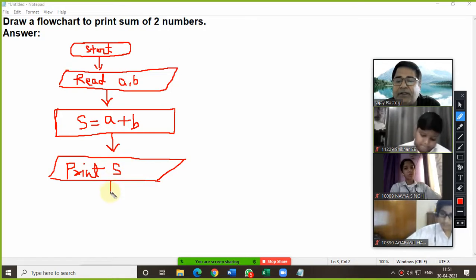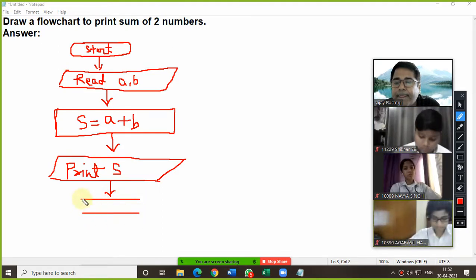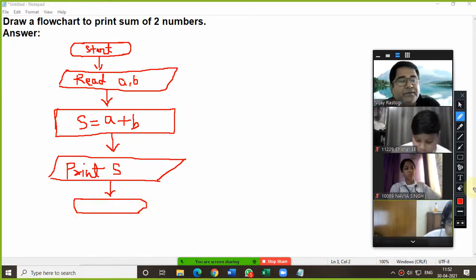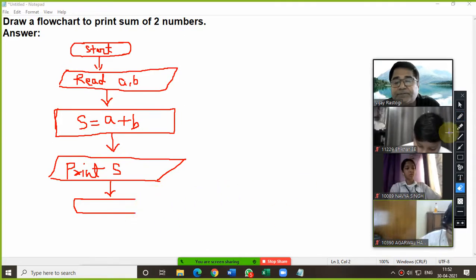And then after, we need to draw the symbol for stop. The symbols must be correct, beta. If the symbol is wrong, you will miss marks. After that, here we can write stop.